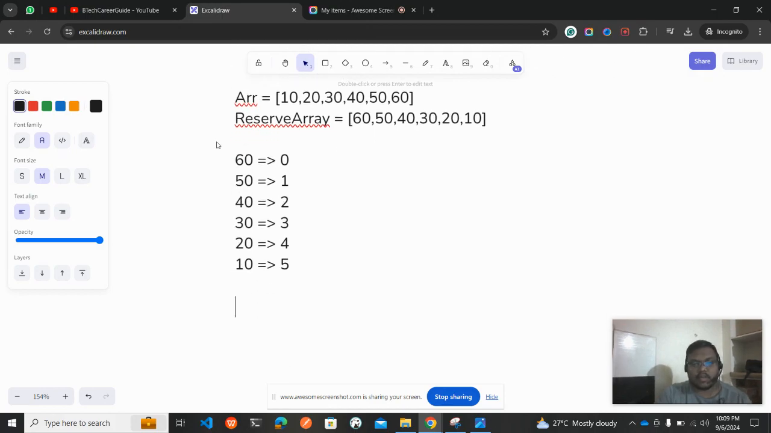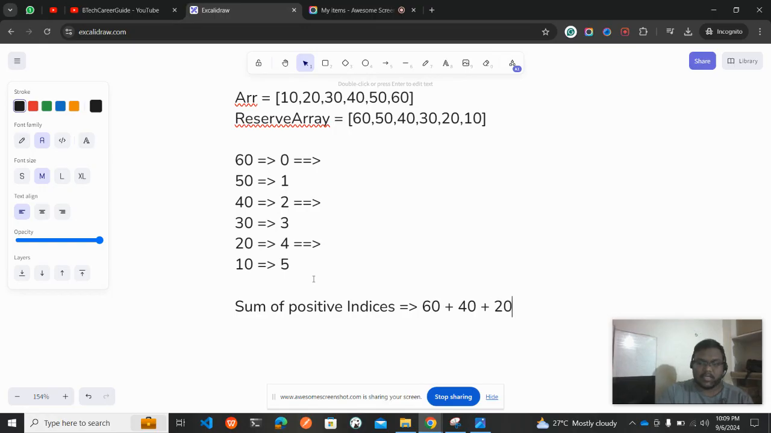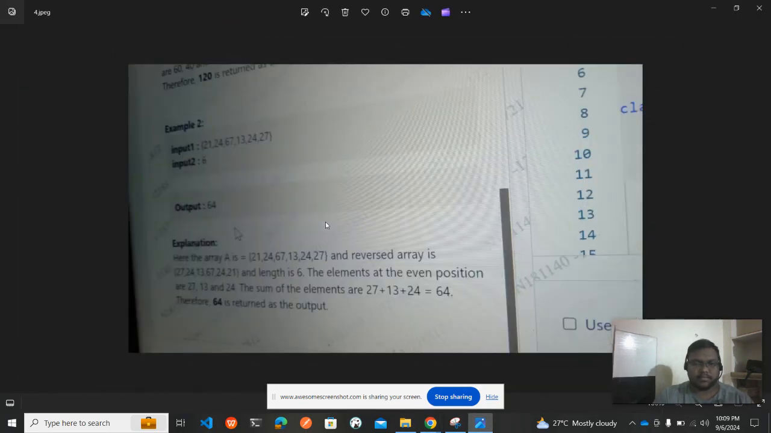So out of this, what are the even position values? 60 is the even position value, and then 40 is the even position value, and then 20 is the even position value. If we sum up all those values, we get 60 plus 40 plus 20, which is 100 plus 20, which is 120. So this is what we need to get. How can we do it? Simple, we just iterate over the array, and whenever we find an even index, we sum it up.